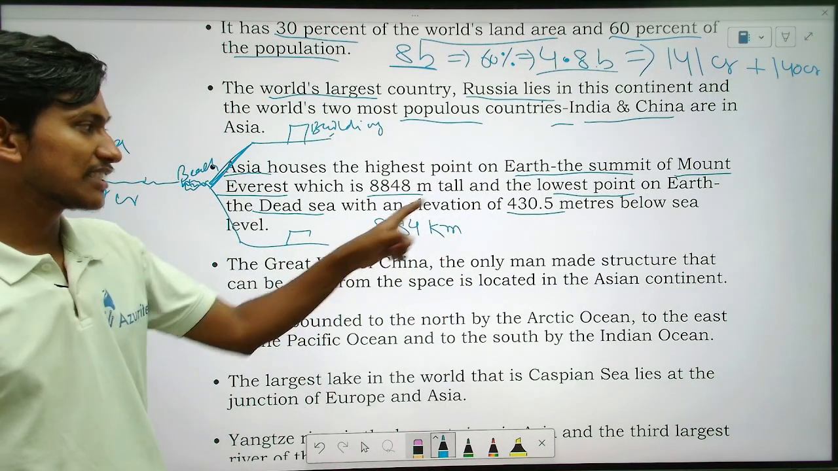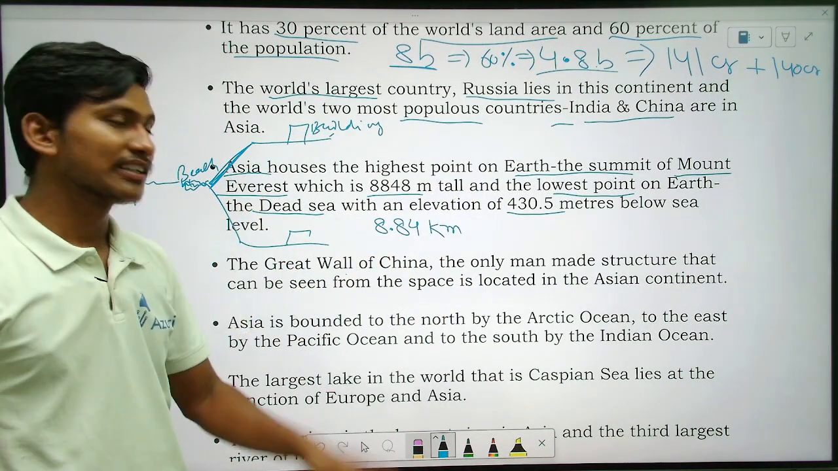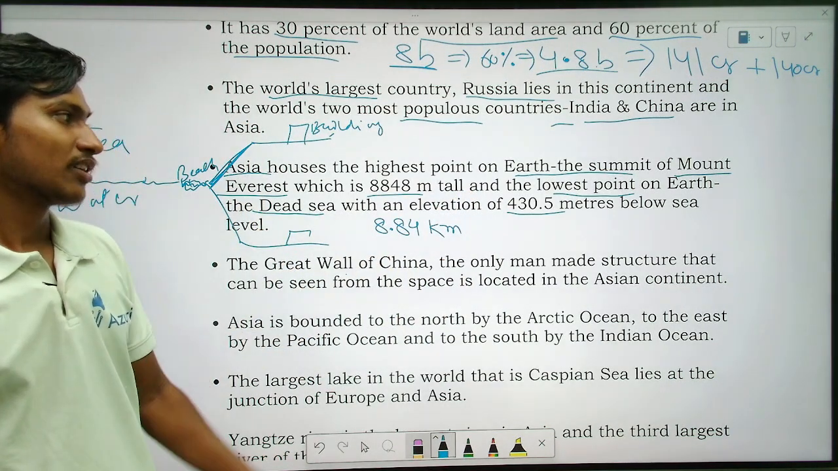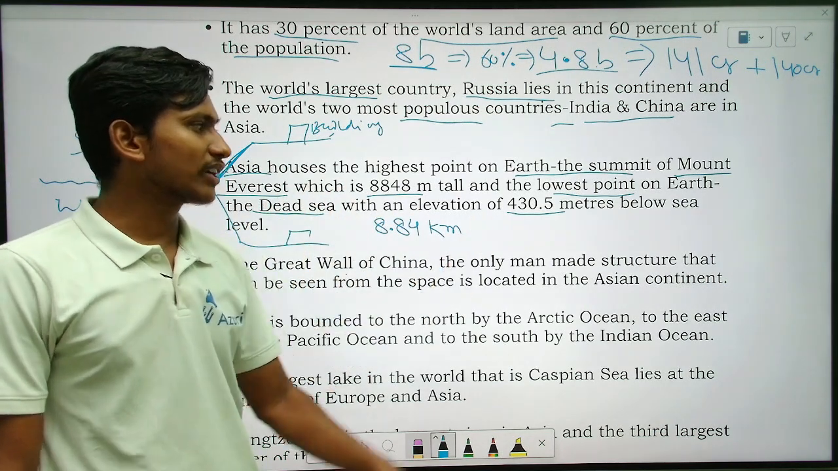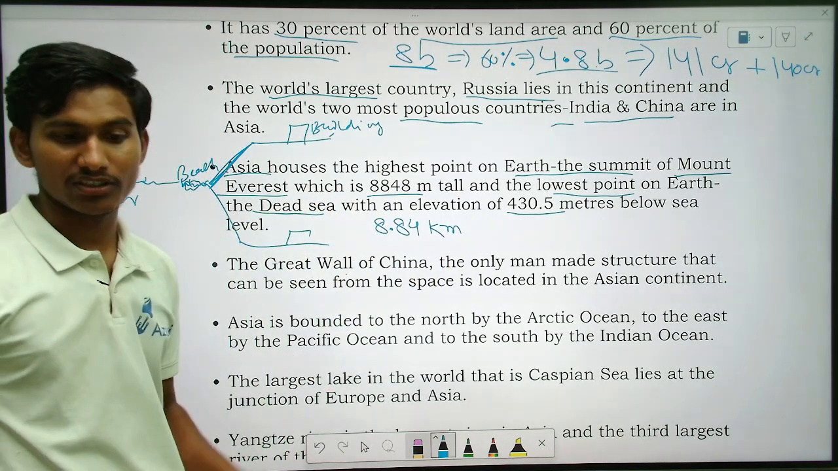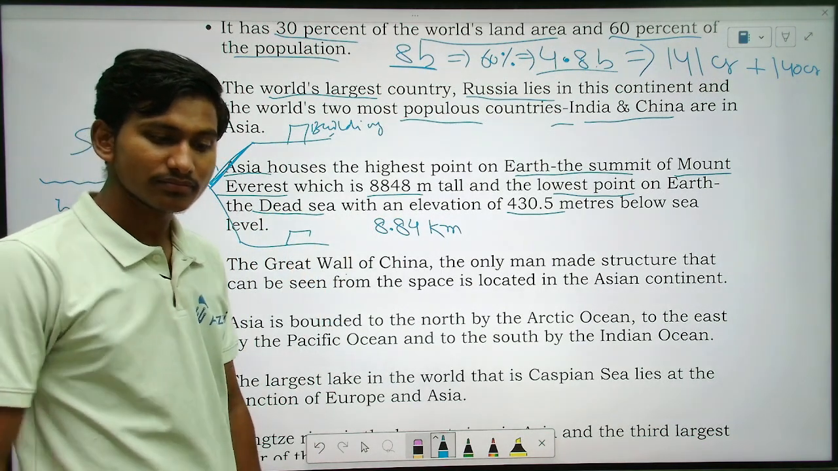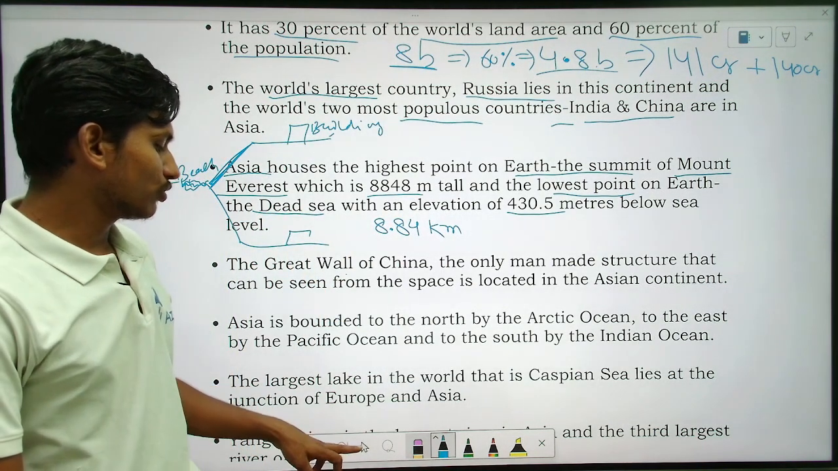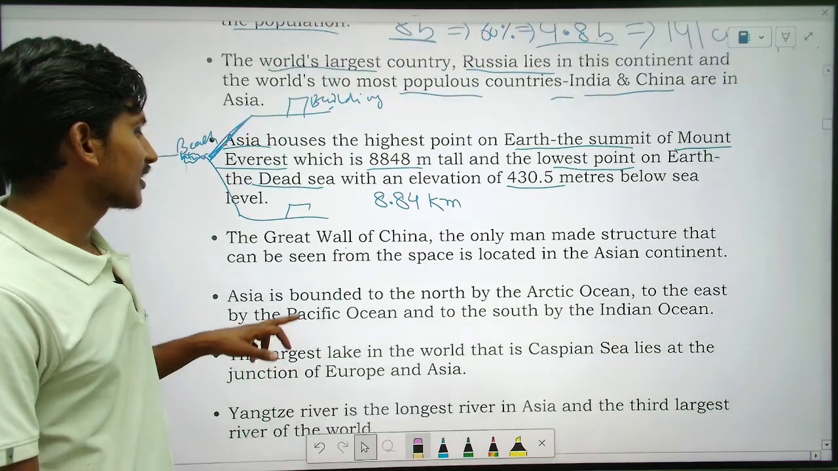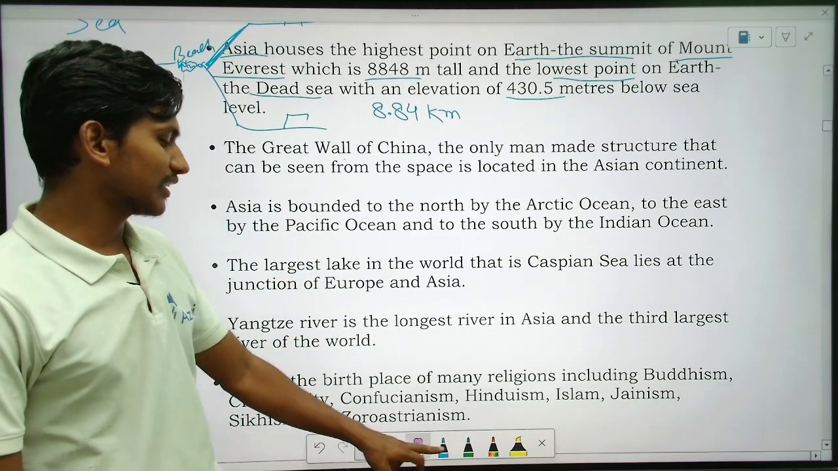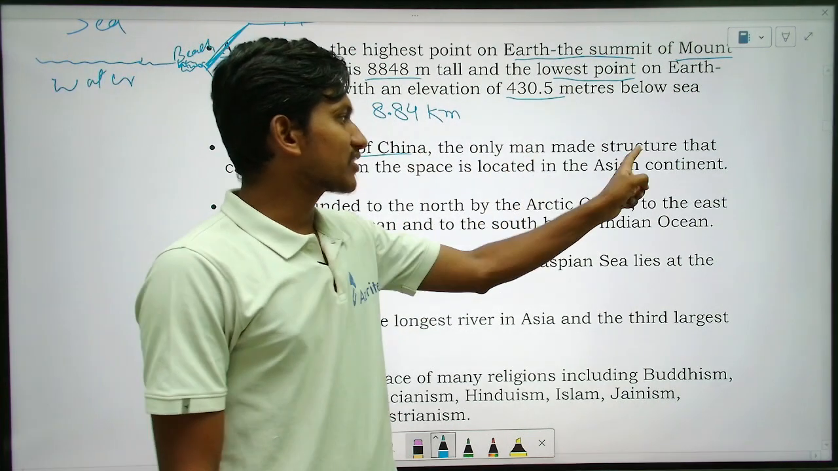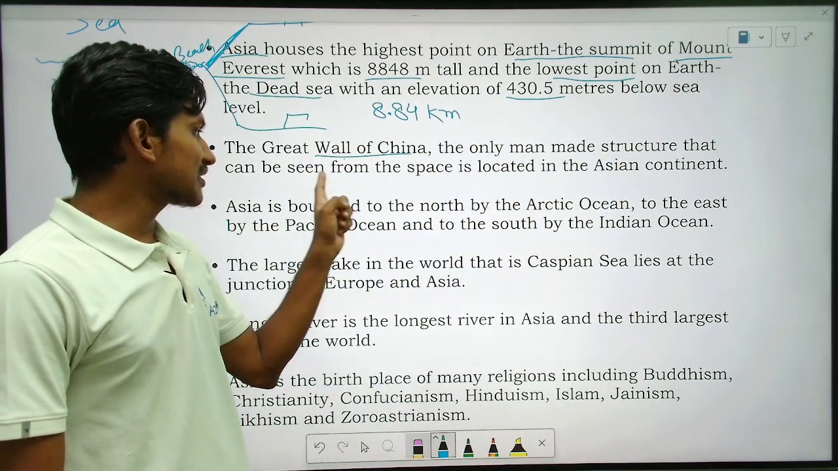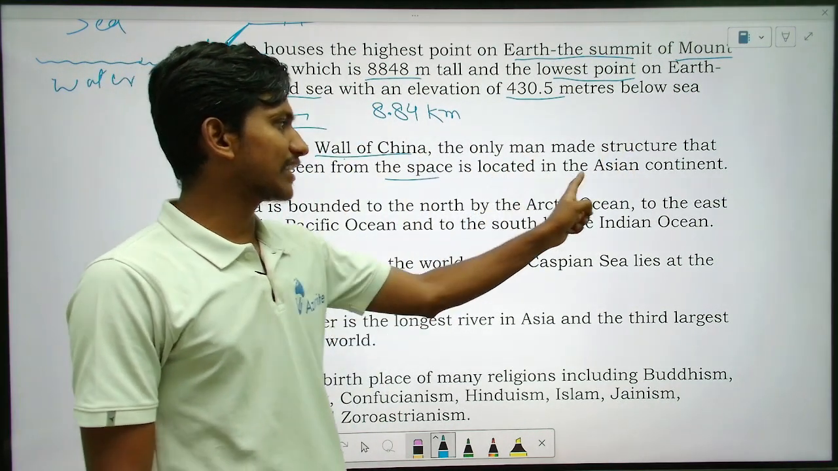So where is it located? In the Dead Sea, right? So on the earth, that is the Dead Sea, with an elevation of 430 meters below the sea level. Understood? Yes, sir. Okay, good. So let's see the next point. The Great Wall of China, where is it? It is in China. So the only man-made structure that can be seen from space is located in the Asian continent,